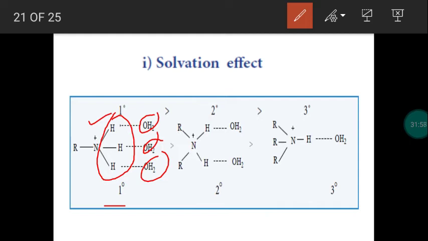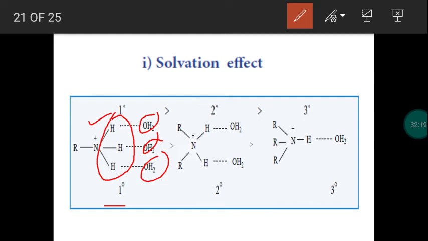Then in tertiary amine, due to the formation of tertiary alkyl ammonium ion, only 1 hydrogen exists, so only 1 water molecule will surround it. So when bulky groups increase, the solvation effect decreases. The surrounding of water molecules around the ion decreases, so stability decreases.